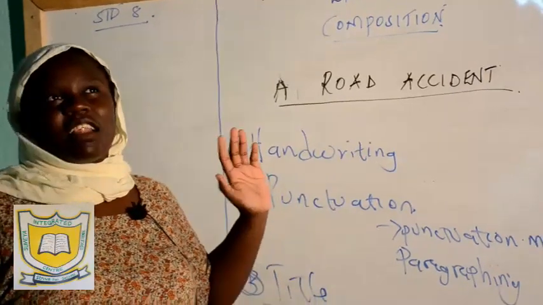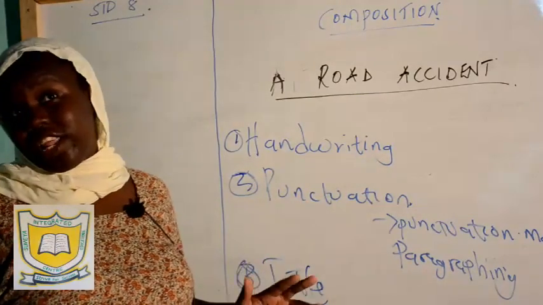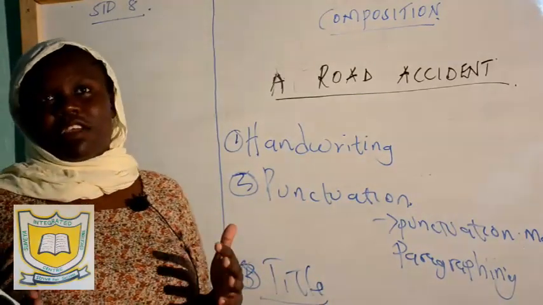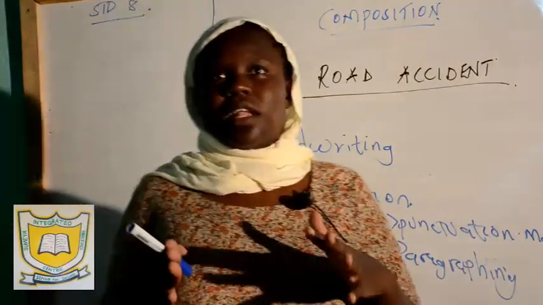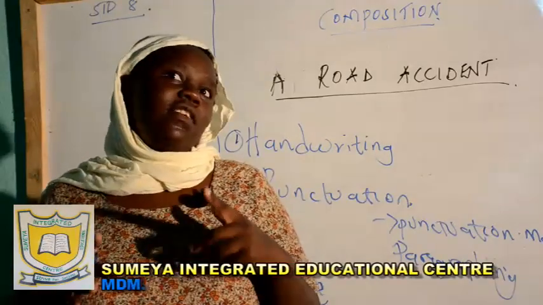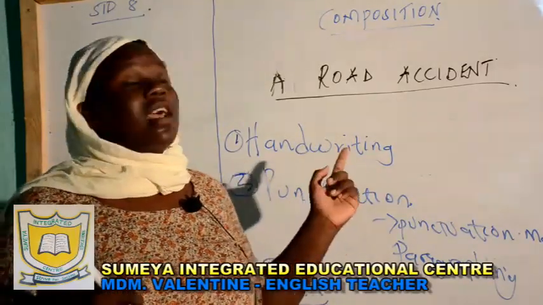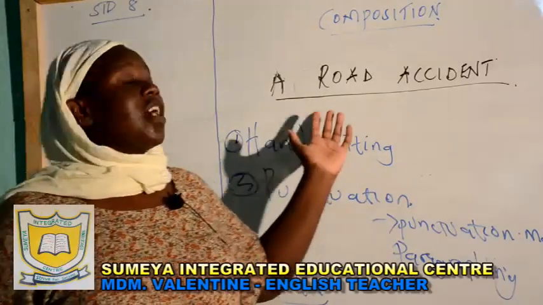Instead of having a road accident, I can say a nerve-jarring ordeal, which is something very bad. But I avoided nerve-jarring ordeal because this is what I want to say. Not because I can't write nerve-jarring ordeal, but what if it is you as a learner who wants to write this composition and you want to write nerve-jarring ordeal instead of a road accident?